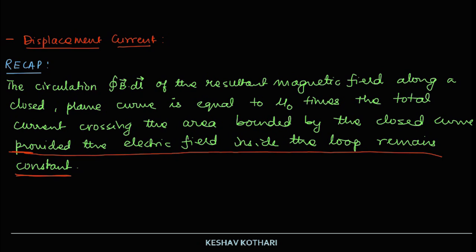And then till now we have read that mathematically, cyclic integral of B dot dl, that is circulation of B dot dl, is equal to mu naught times the value of I enclosed, where I enclosed is the current crossing the area bounded by the closed curve.